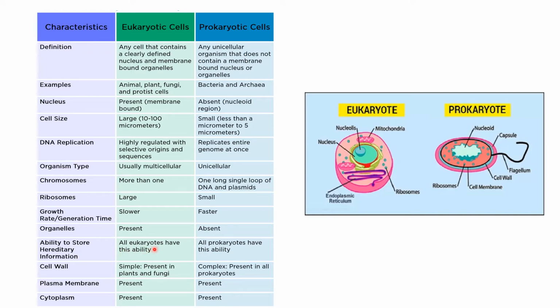Ability to store hereditary information: all eukaryotes have this ability, and all prokaryotes have this ability. Both of them have the ability to store hereditary information. Cell wall: it is simple and present in plants and fungi, and it is a complex cell wall which is present in all prokaryotes. As you can see over here, this is the cell wall. Plasma membrane is present, and over here also it is present. Cytoplasm is present in both of them.